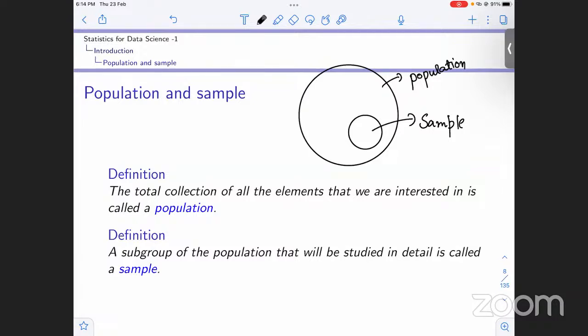So what we do is we take a sample of that data. In a sample, we take a subgroup of the data. For example, we'll take a smaller data set from North India, a smaller data set from South, from East and West. Then we will study it and draw inferences about the population.